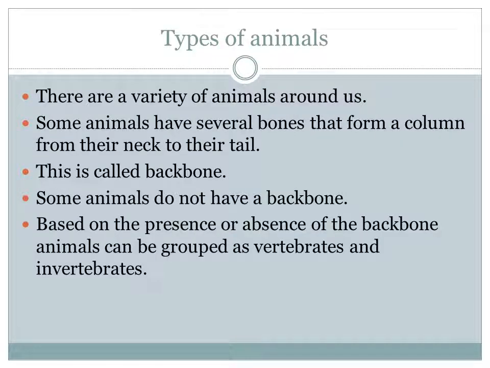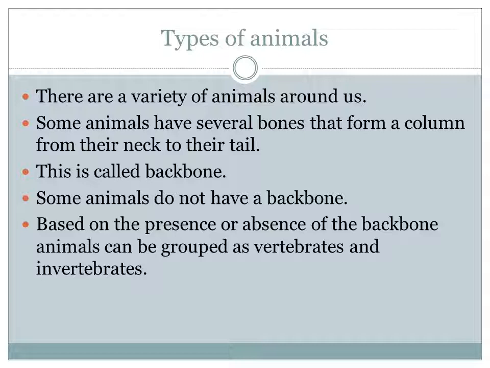First one, types of animals. Come to page number 108. Can you see the diagram there? Different animals are there. See the diagram. Earthworm, crab, snail, cockroach, ant, fish, salamander, crocodile, snake, turtles, monkey, crow, kiwi. So there are a variety of animals present there.